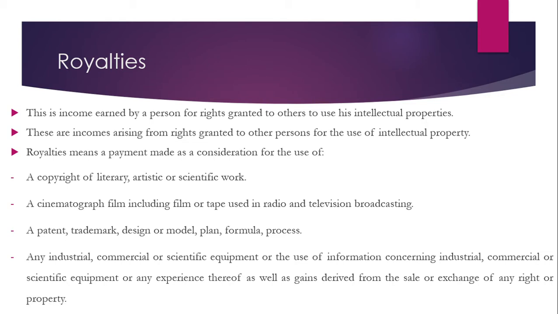So we are looking at the income from royalties. How is income from royalties taxed? This is income earned by a person for rights granted to others to use his intellectual properties. So royalties is a critical component of income which people earn on the basis of granting outright to someone else to make use of the property. These are income arising from right granted to other person for the use of intellectual property.